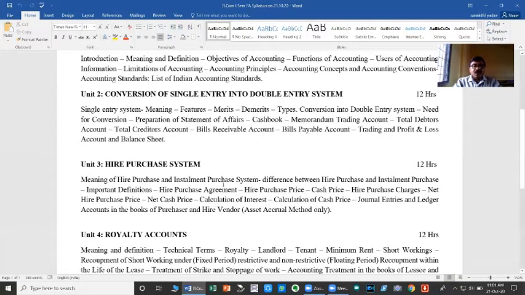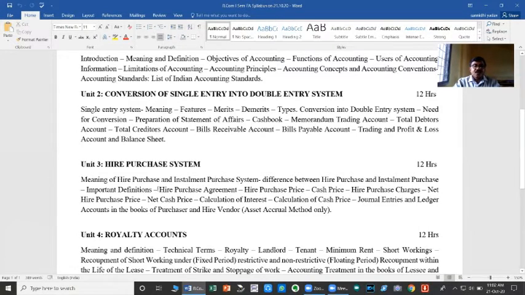The contents prescribed by the university in respect of hire purchase system begin with the meaning of hire purchase and installment purchase system. Of course, the title mentions only hire purchase system, but here we are to study both. Then comes the difference between hire purchase and installment purchase system. They are sub methods of credit transactions, but there are legal differences between the two methods as per the law.